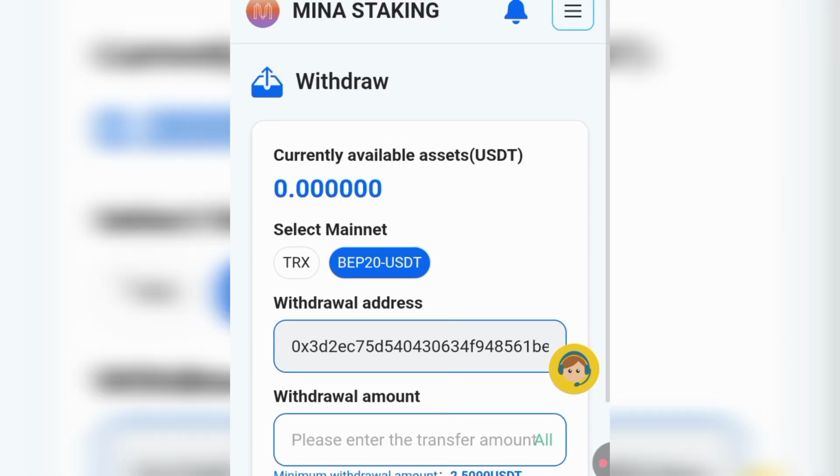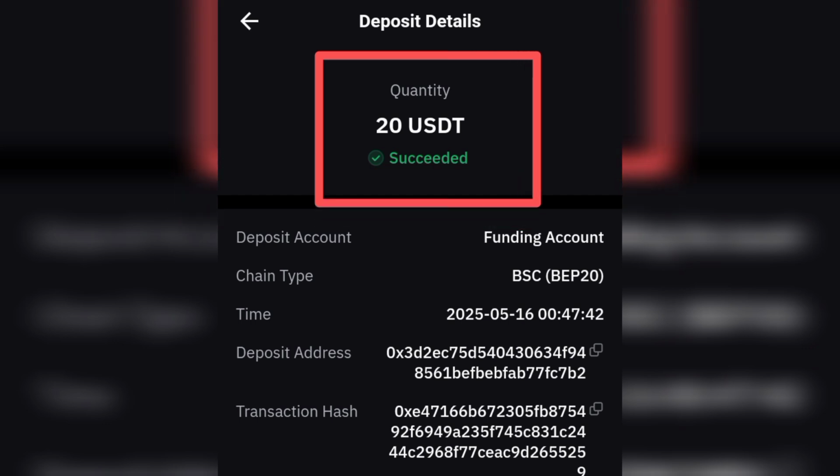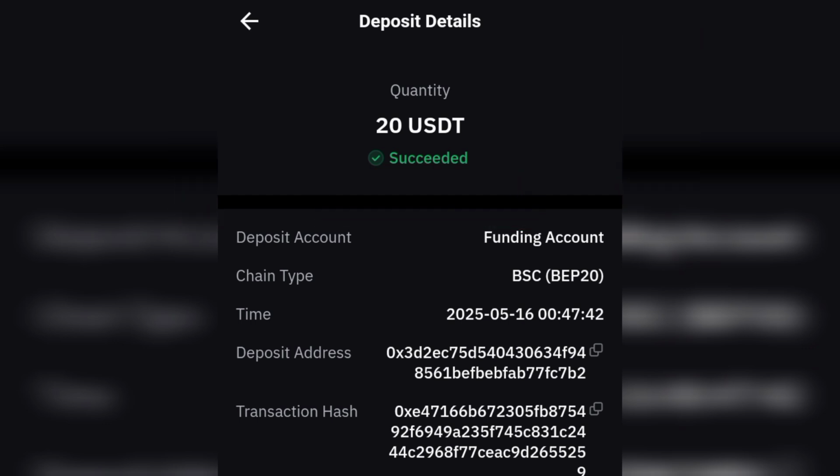So we'll just wait patiently and check when the withdrawal is going to arrive into my crypto wallet. Wow, I received the 20 USDT immediately. The withdrawal was so very fast.